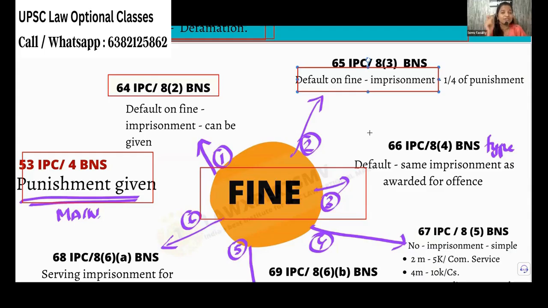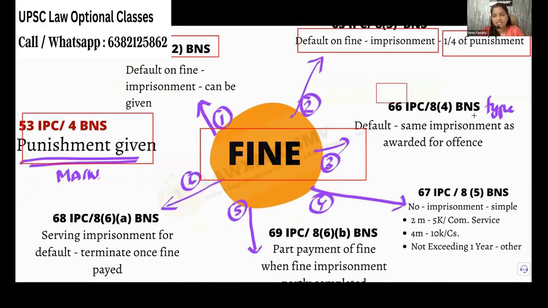So for default of this fine, can I give you imprisonment for another 20 years? 20,000 you didn't pay, each 1,000, 1 year, 20 years you should be in jail. That is not reasonable, right? So only 1/4 of the punishment we can give for default of fine. So if it is 4 years, maximum 1 year you can give. Okay, that limit was given in section 65.